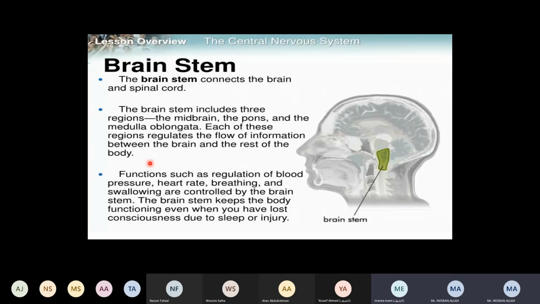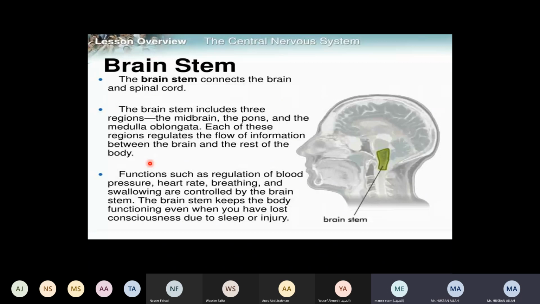For example, if you are sleeping, which systems of the body are working? Respiratory system, yes. Circulatory system.